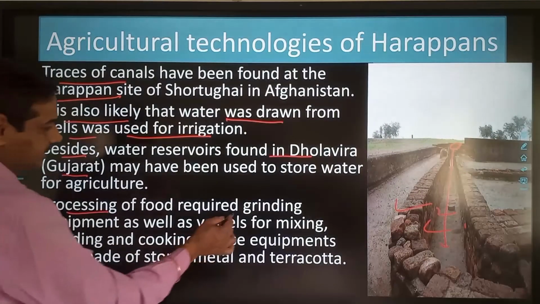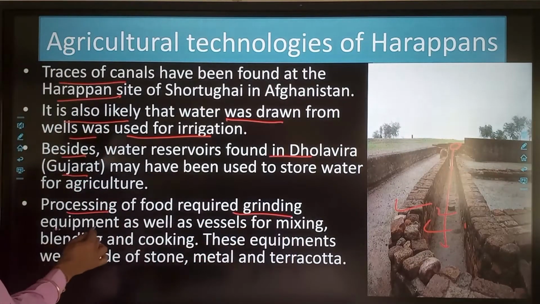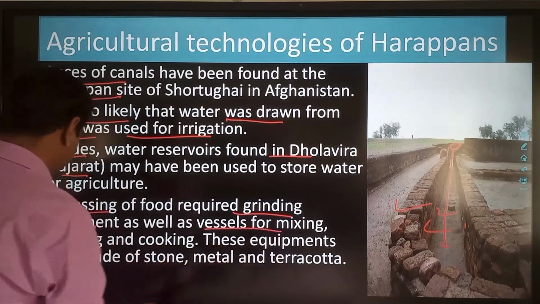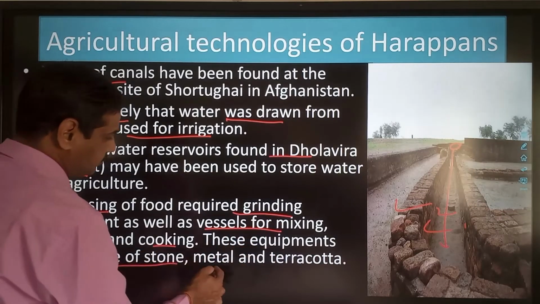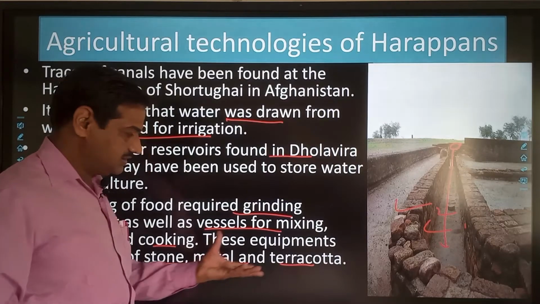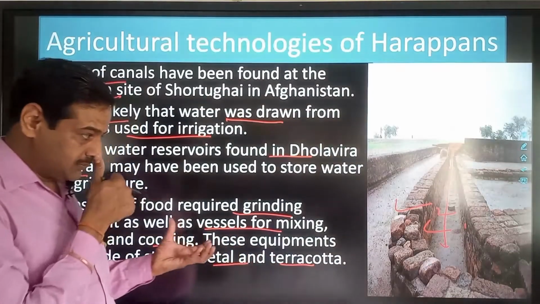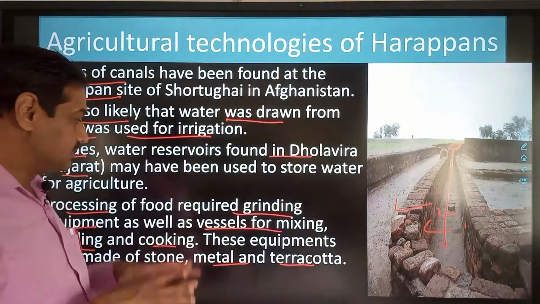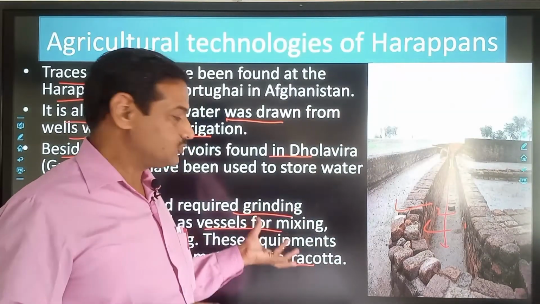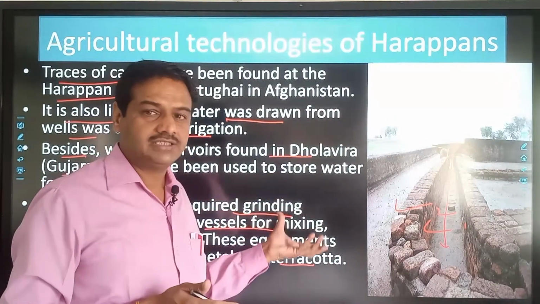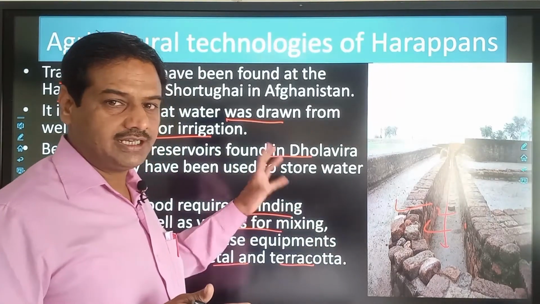Processing of food required grinding equipment as well as vessels for mixing, blending and cooking. These equipments were made of stone, metal and terracotta. So these are the utilitarian objects which were required for grinding the grains, mixing the grains, making the food and cooking the food. These were made with the help of metal as well as stone and terracotta.